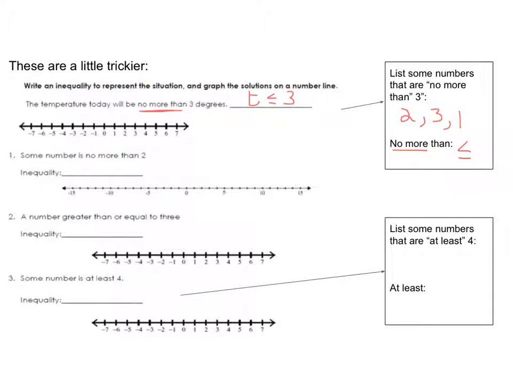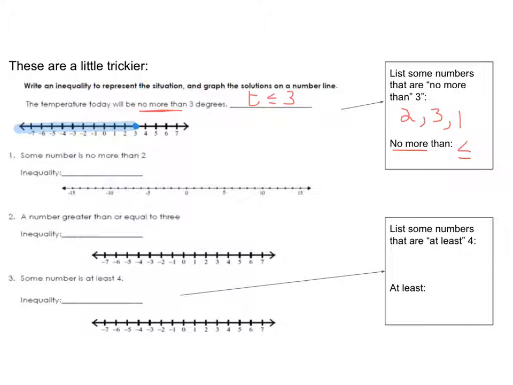We know that's going to be a closed circle, so I'm going to put a big closed dot on 3. And then we're looking for numbers that are no more than 3. Those numbers are below. So that means we shade to the left, like that. All right, so numbers 1, 2, and 3 are examples of this.